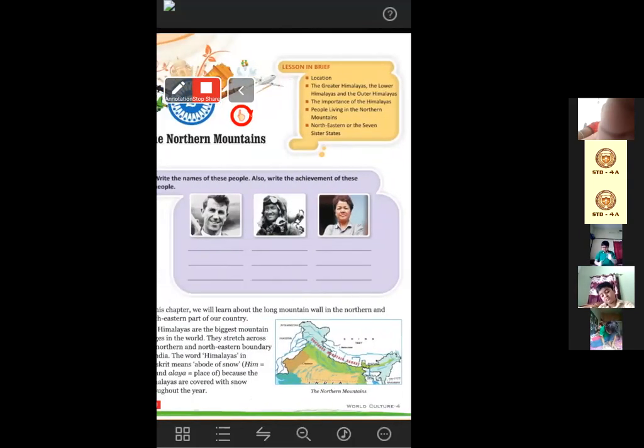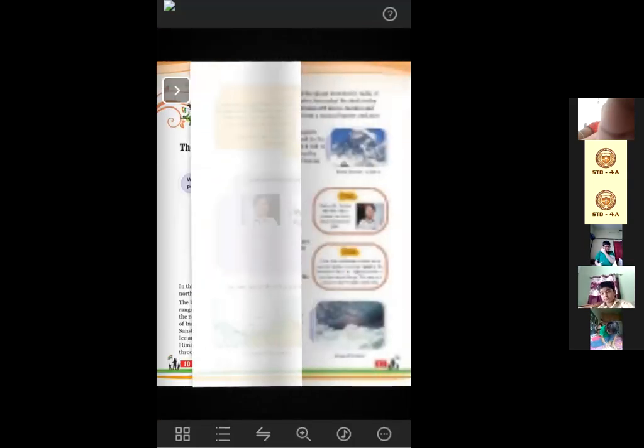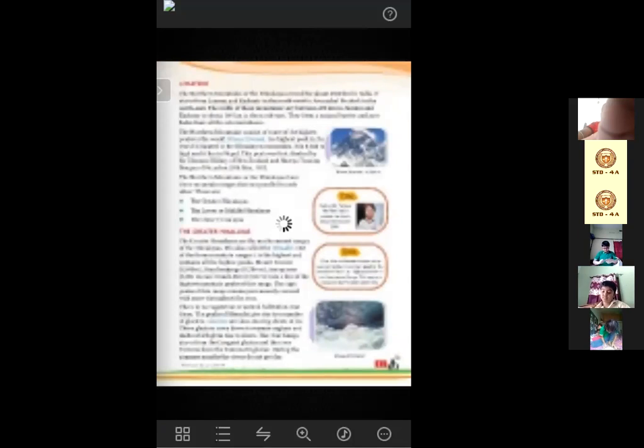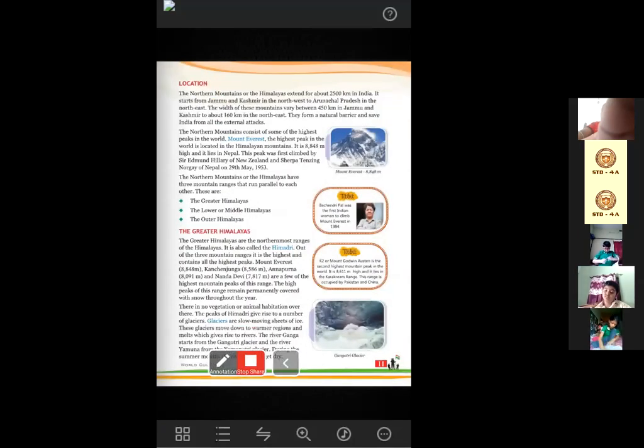Now go to the next page, page number 11. Now we will learn about the location of the northern mountains. What is the location of the northern mountains? The northern mountains or the Himalayas extend for about 2,500 kilometers in India.